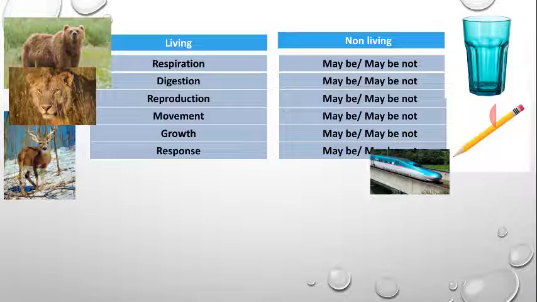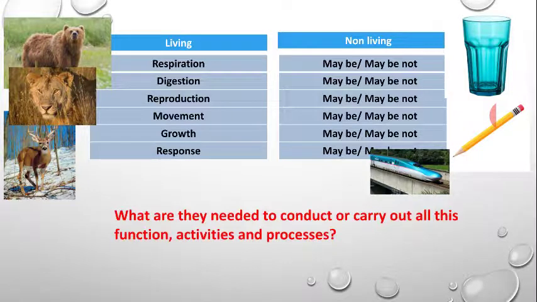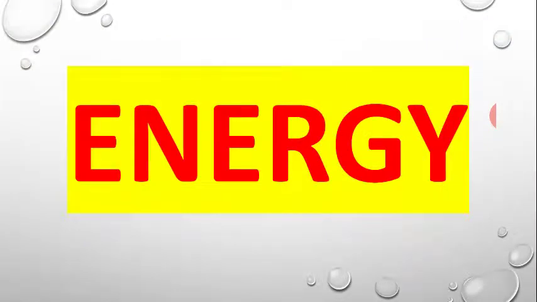Therefore, it is non-living. But now the question arises: how do living organisms maintain or carry out all these activities, all these processes, all these functions? This is the main question. What are the basic ingredients that are needed by them to carry out all these processes? The answer is energy. Energy is the most important thing, and it is required by all living organisms to maintain their processes and functions.